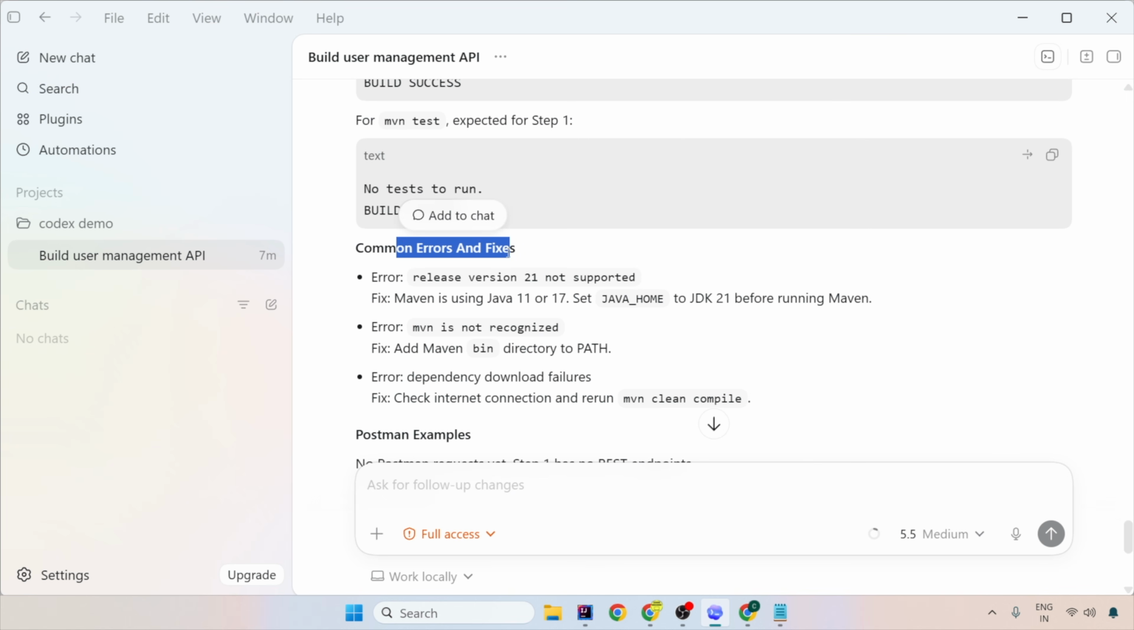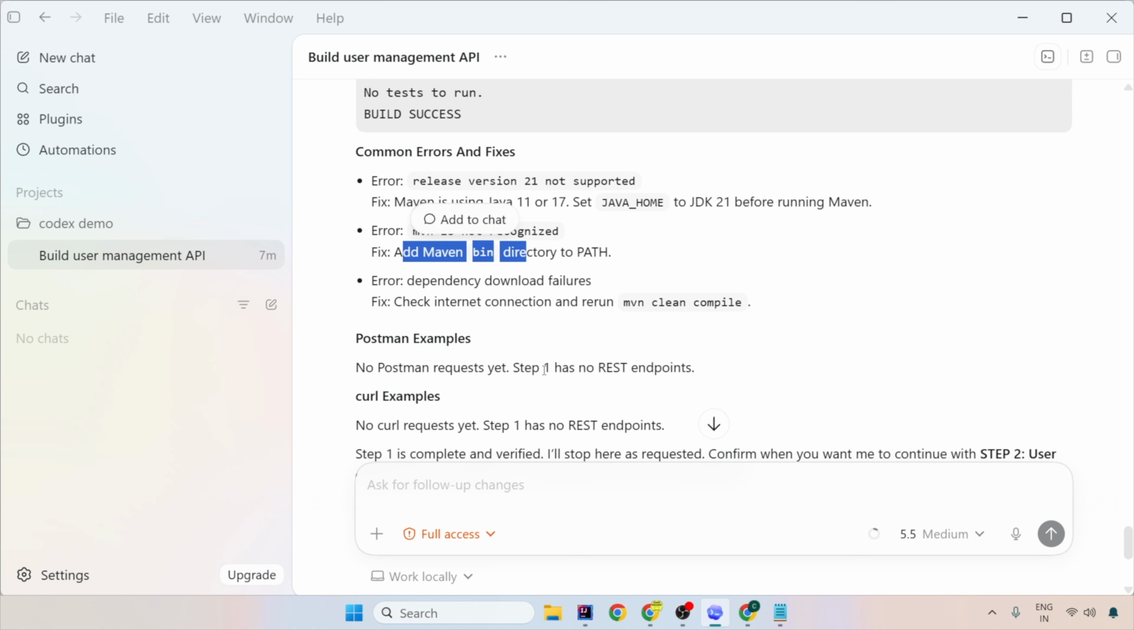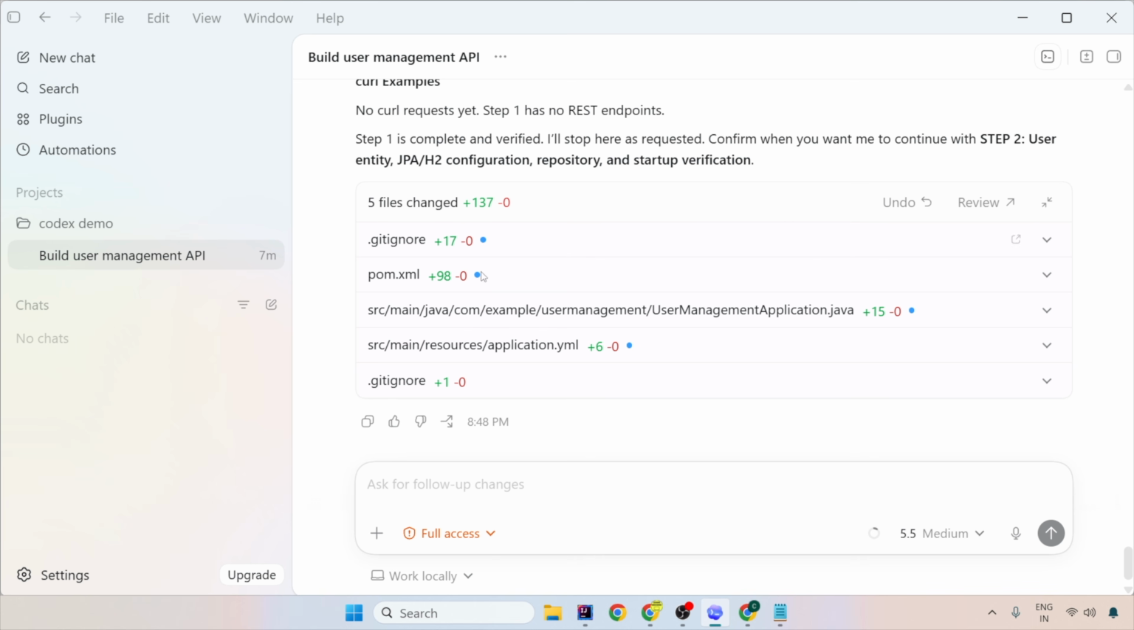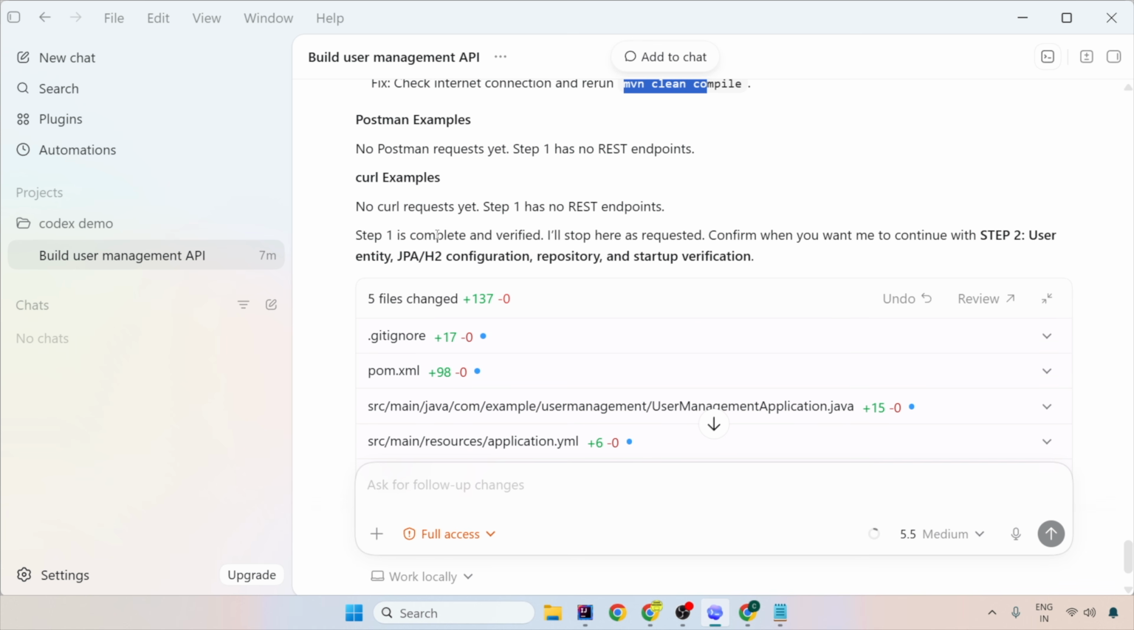So what error did it find? The error it found was mvn was not recognized. So it added Maven bin to the directory path. Dependency download failure. So it checked and reran the Maven clean. Now it stopped there. Step 1 is completed and verified. I'll stop here as requested and confirm when you want me to continue with step 2. So now I'll ask him to continue. And to save time, I would ask him to stop generating the code here. And now proceed. Got it.